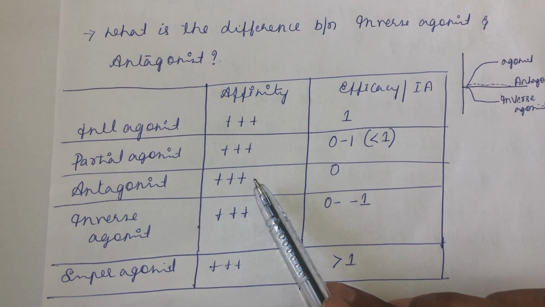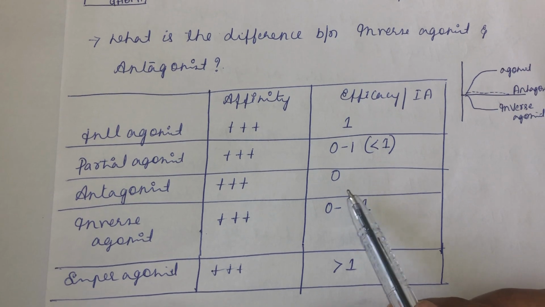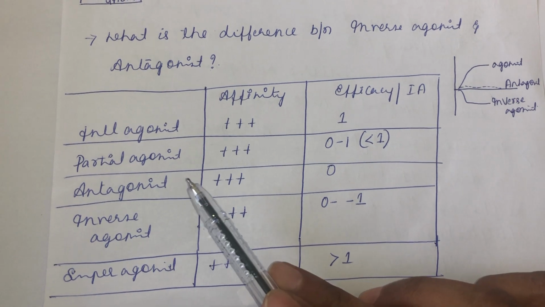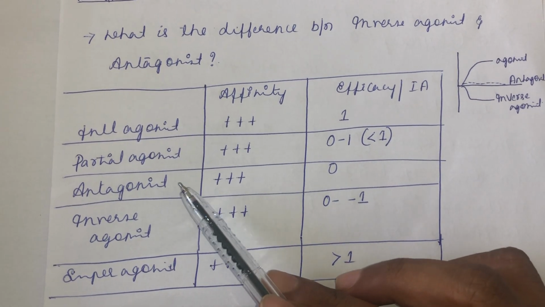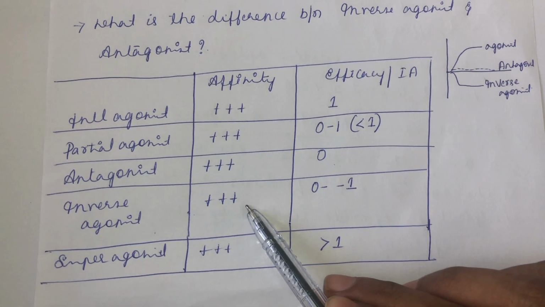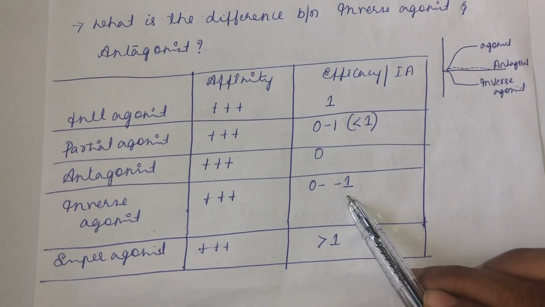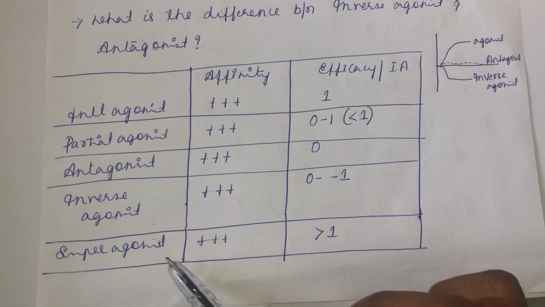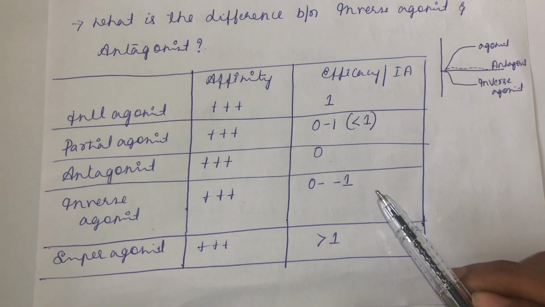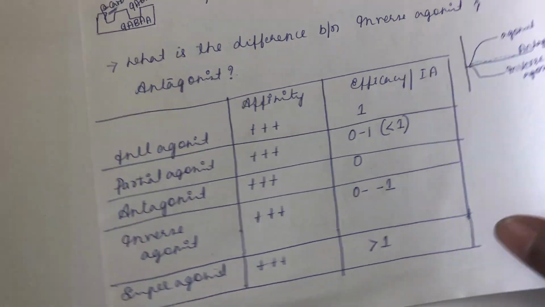An antagonist binds to the same receptor site as the agonist but inhibits the action of the agonist. It is not imparting a new action. It doesn't have any effect because of its intrinsic ability. It is not producing any effect, so efficacy is 0. An inverse agonist binds to the same site as the agonist but produces the opposite effect, so its efficacy ranges from 0 to -1. There is another drug, the super agonist, which binds with the receptor and produces a response more than that produced by the endogenous ligand. So efficacy will be more than 1 for a super agonist.